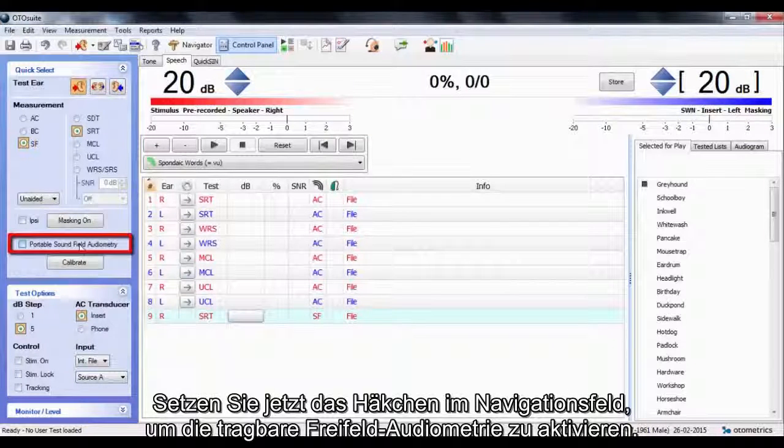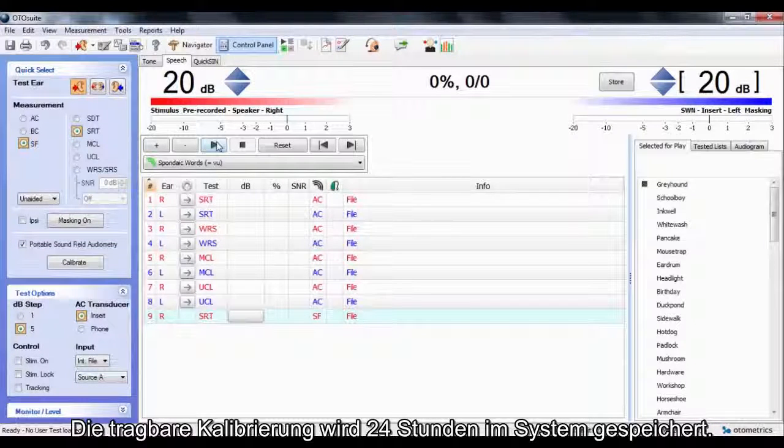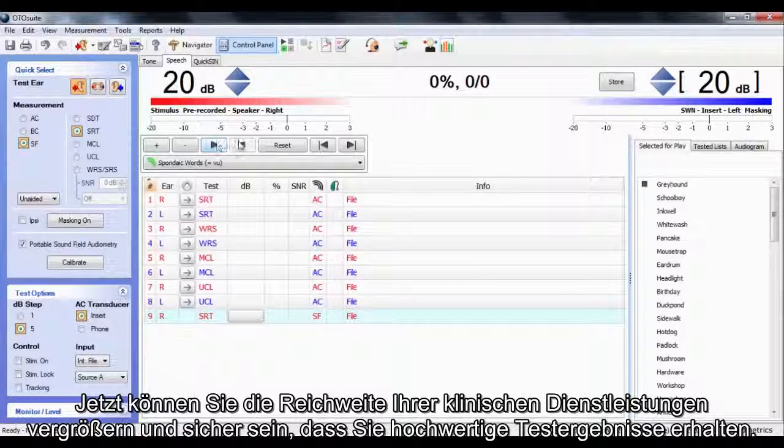Now tick the check mark in the control panel to activate portable sound field audiometry. The portable calibration will stay in the system for 24 hours. Now you can extend the reach of your clinical services and feel confident about the quality of your test results.